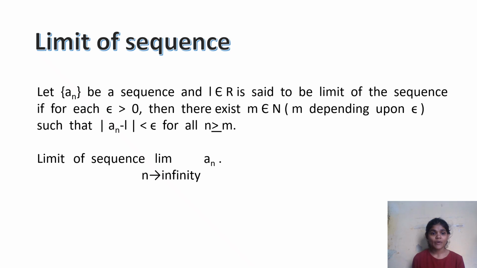Now we will discuss the limit of a sequence. Let an be a sequence and L belongs to R. L is said to be the limit of the sequence if for each epsilon naught greater than 0, there exists m belongs to N such that modulus of an minus L is less than epsilon naught for all n greater than or equal to m. The limit of a sequence is written as limit n tends to infinity of an.